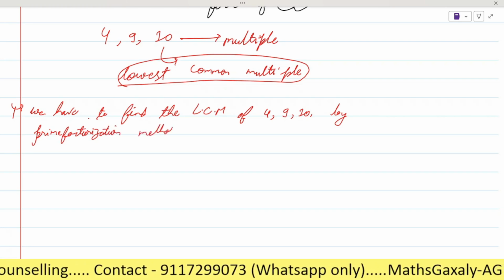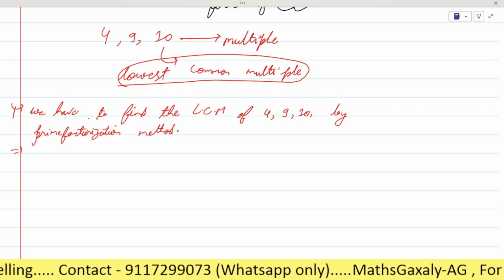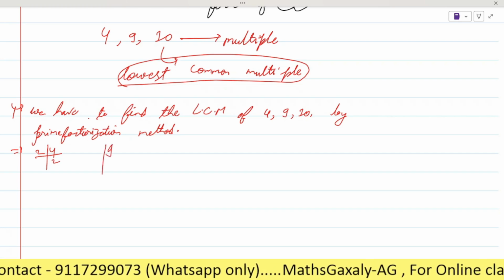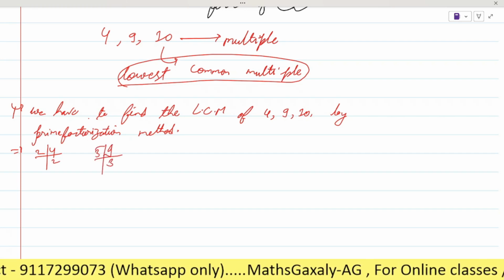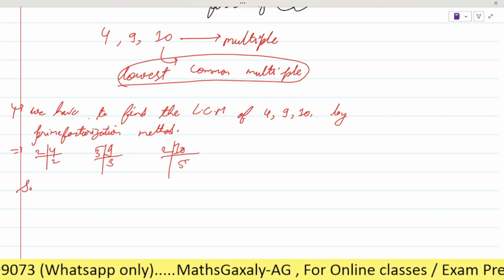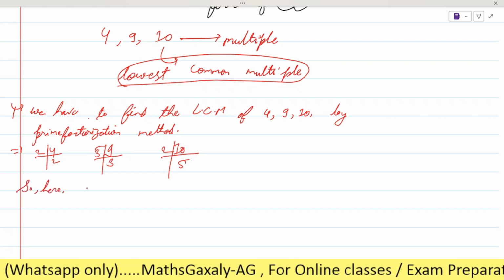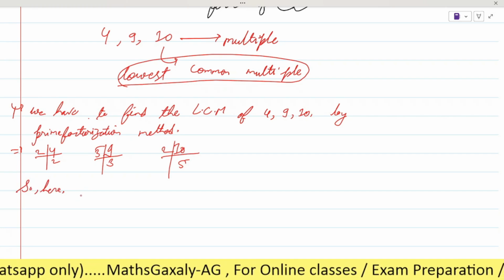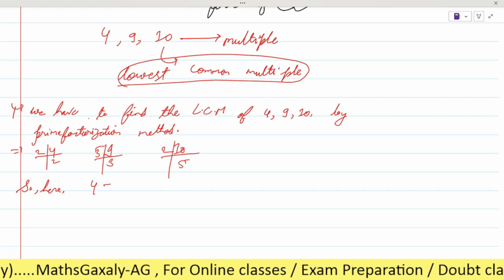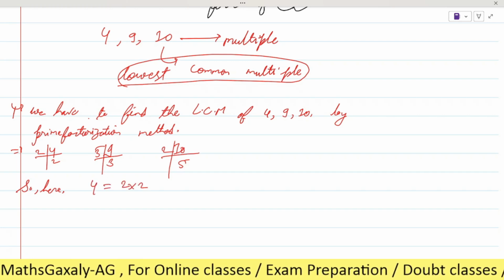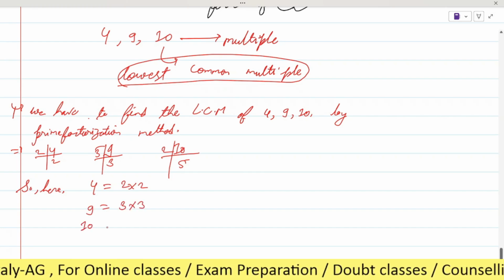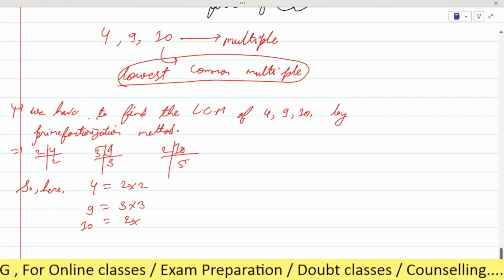Is it clear? Yes, sir. So here you have to prime factorize each one separately. 2 2s are 4. Now 9, 3 3s are 9. And then 10, 2 5s are 10. I am doing it roughly, because it's already 7:50 and I have another class by 8. So 4 equals 2 into 2, 9 equals 3 into 3, and 10 equals 2 into 5.